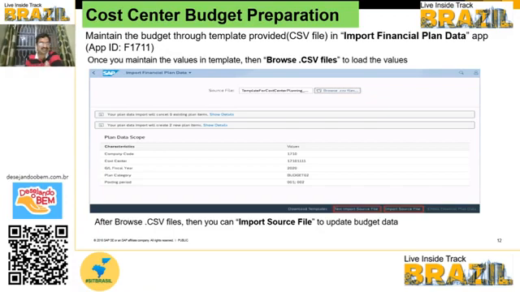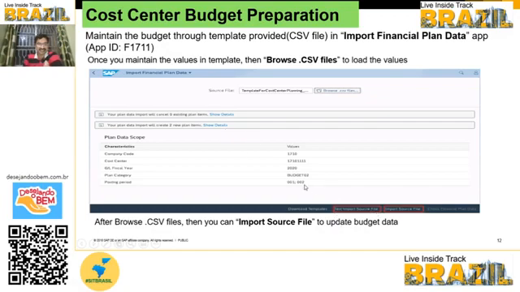App ID is F1711, and once you browse the file, the screen is showing like this. You have the options test import source file and import source file, and both will be enabled. Once the browse is completed, just for test purpose, use test import source file. It ensures that if any mistakes are there, they will be shown here, and you can correct them and come back again.